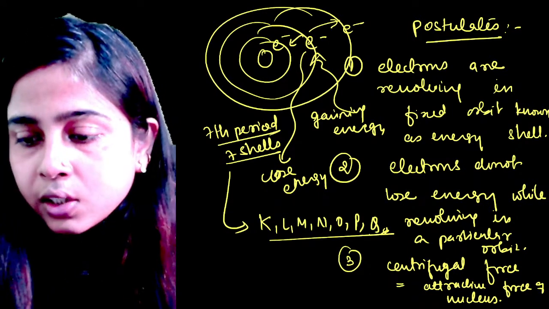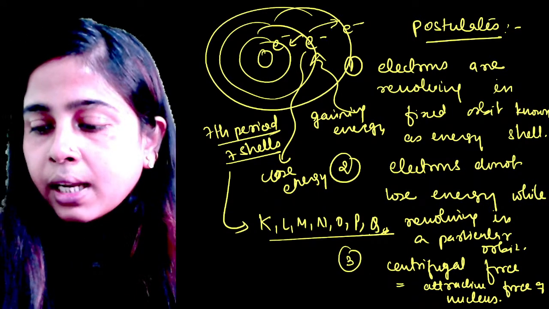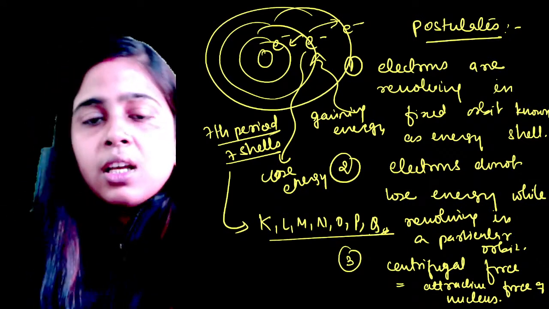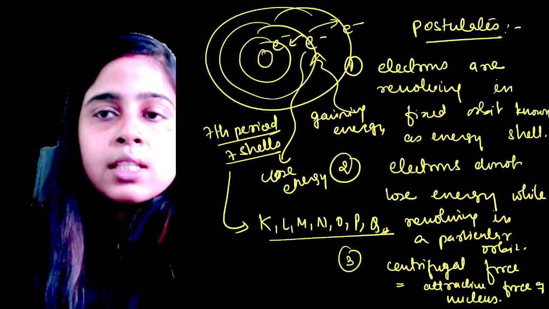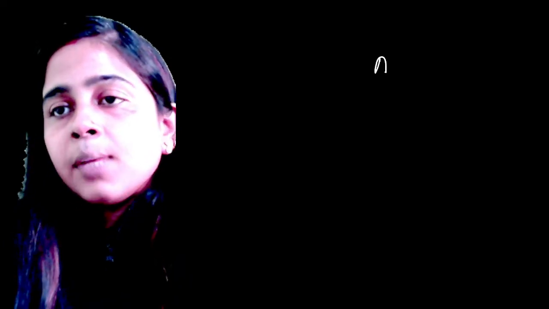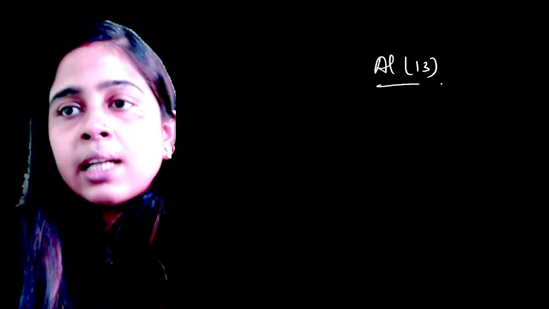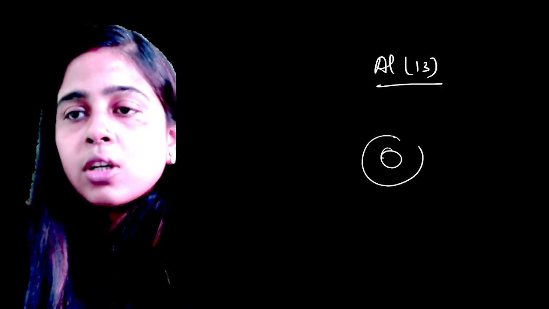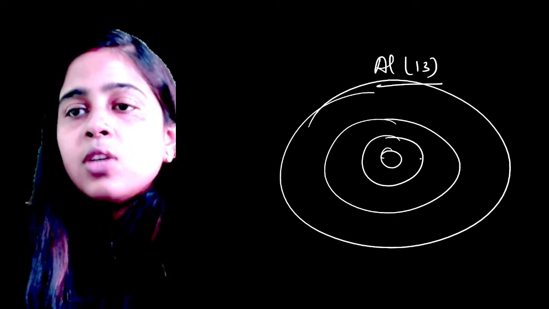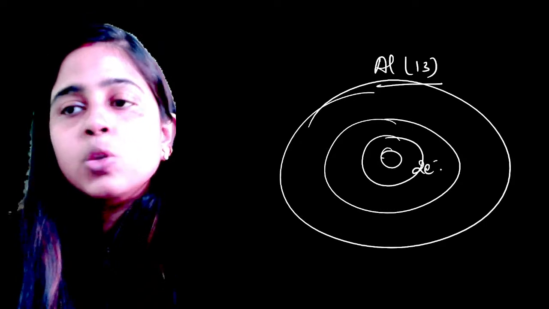Okay? Next doubt was of Palak. Ma'am, what is valence electron? Palak, valence electron is nothing but your electrons which reside in the outermost shell of any atom. For example, let's say we take an example of aluminium. Aluminium has 13 electrons. So 13 electrons अगर aluminium के पास है, so in the first shell it will have 2 electrons.